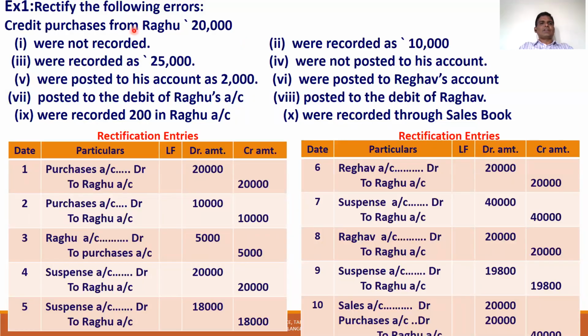What is the first error? Credit purchases were not recorded at all. That means this is a complete omission of the transaction. So write the right entry: purchase account is debited, Raghu account is credited. Purchases account to Raghu account. This is the right entry. They were not recorded, so we record them.